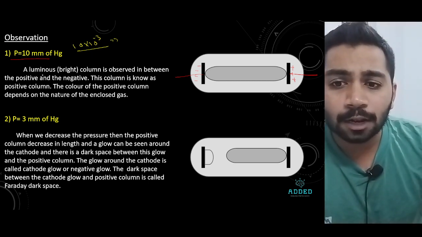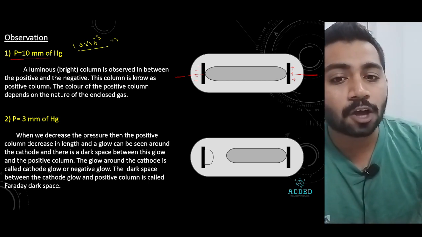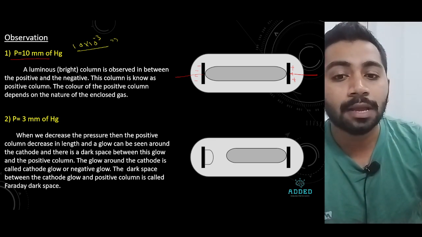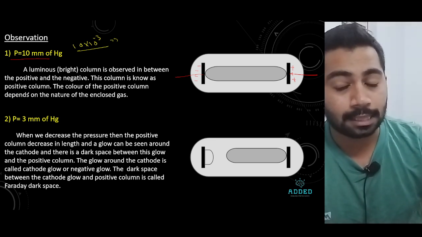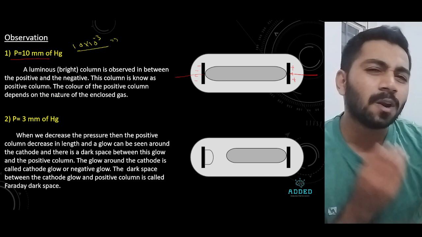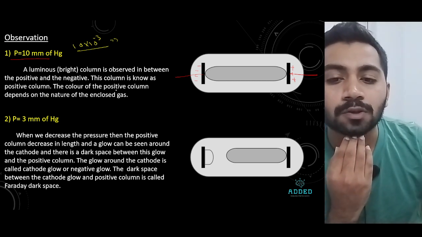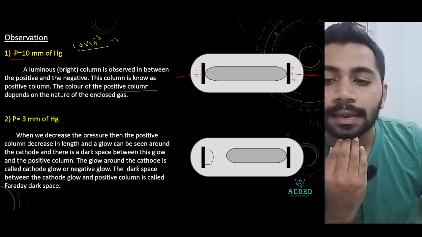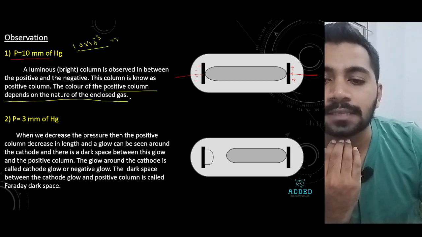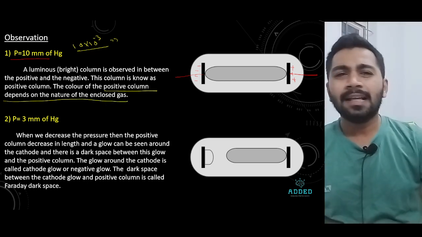Let's see. A luminous bright column is observed in between positive and negative. This column is known as the positive column. The color of the positive column depends on the nature of the gas. This point is important. This is very simple.